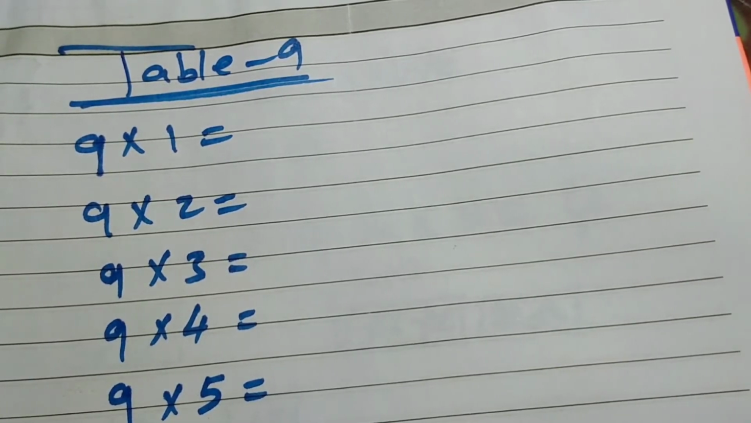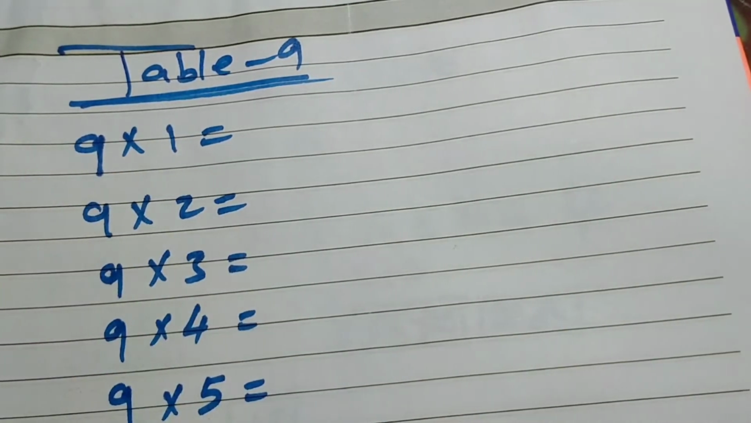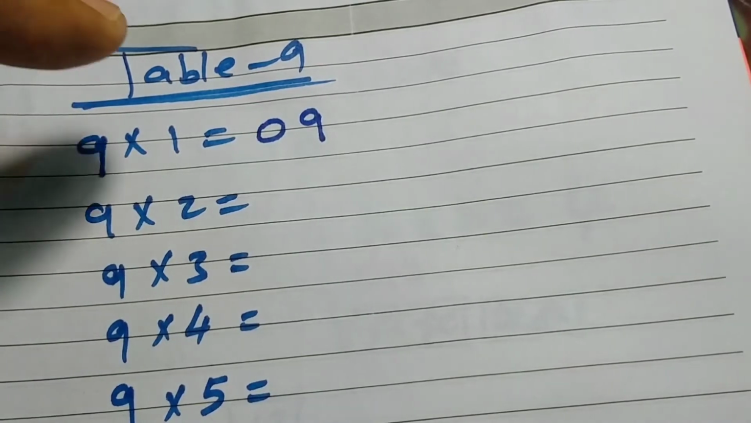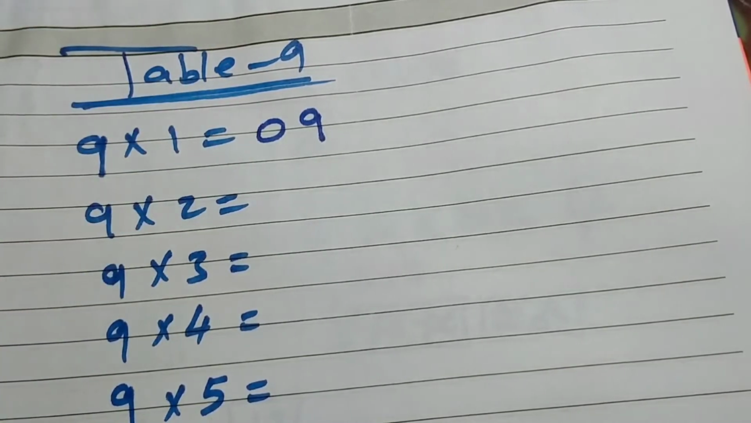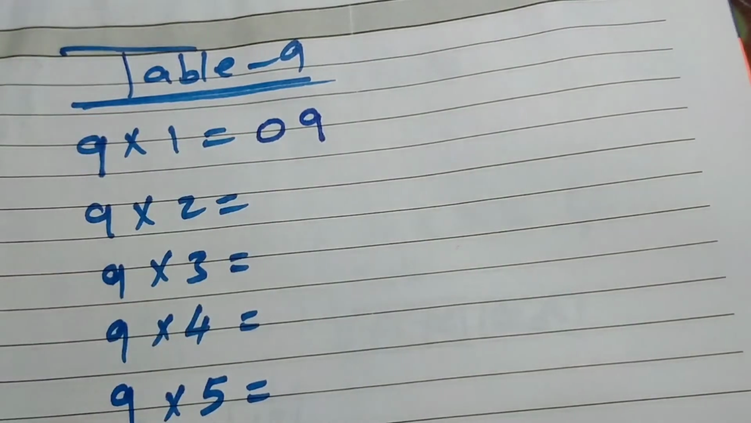So 9 times 1. Any number multiplied by 1 doesn't change its value; it is the same. 6 times 1 equals 6, 3 times 1 equals 3, 8 times 1 equals 8. So 9 times 1 equals 09. I will write 0 9 now. I wrote 0 just because I want to teach you a trick. I can even write only 9.